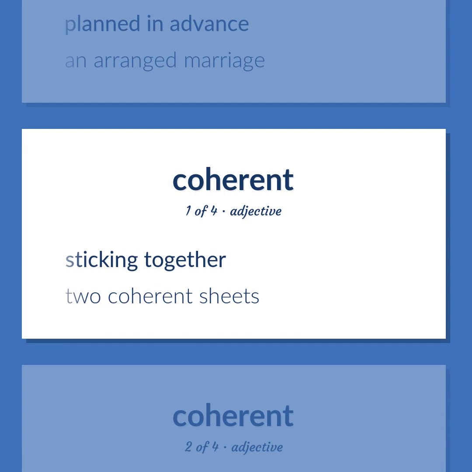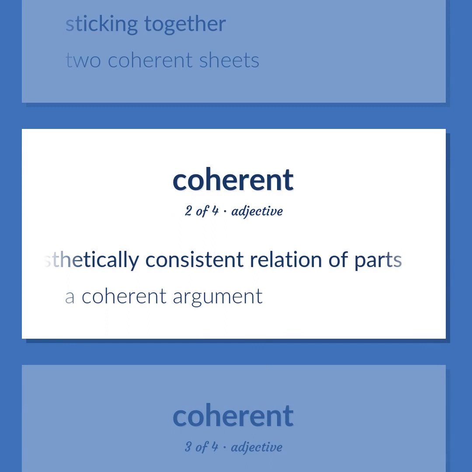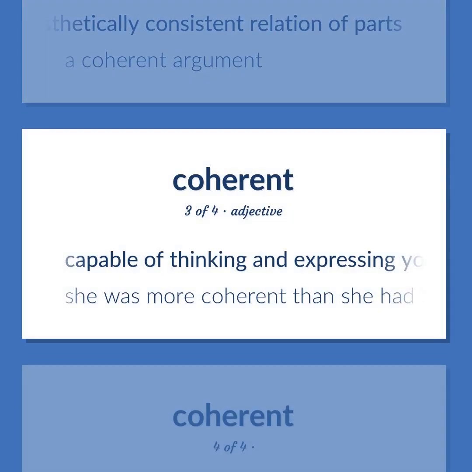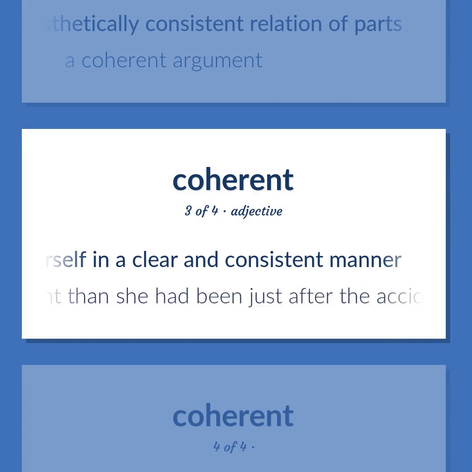Sticking together. Two coherent sheets. Marked by an orderly, logical, and aesthetically consistent relation of parts. A coherent argument. Capable of thinking and expressing yourself in a clear and consistent manner. She was more coherent than she had been just after the accident.